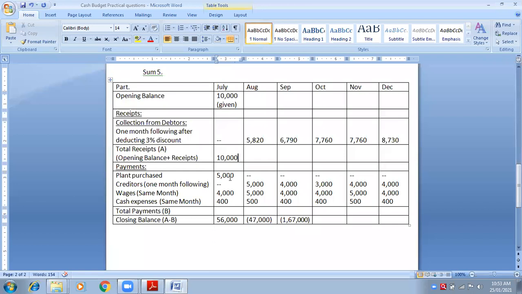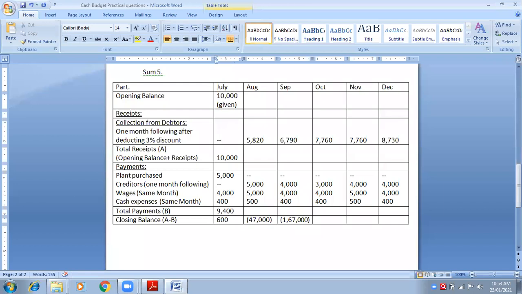Block B means total expenses 5,000, 4,000, and 400. The total will be 9,400. So A minus B, 10,000 minus 9,400. The answer will be 600 positive. Is the 600 positive? Yes, ma'am. See, when it is positive, no overdraft will be given by the bank.